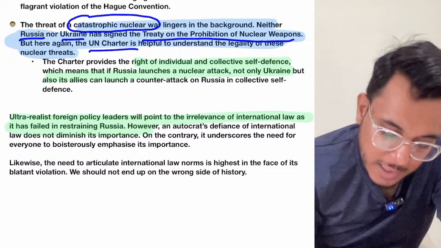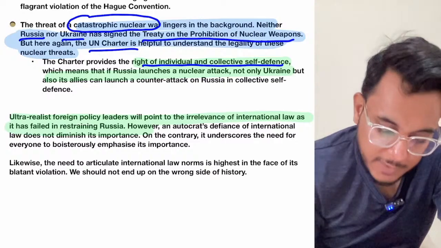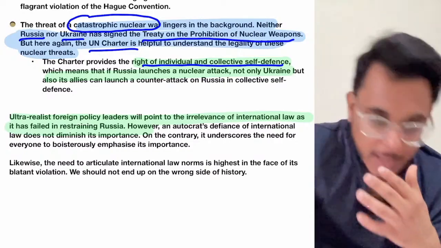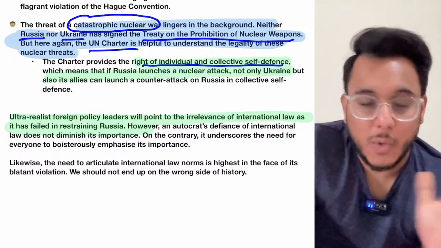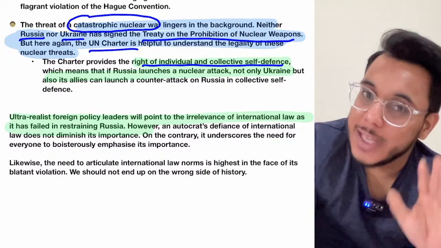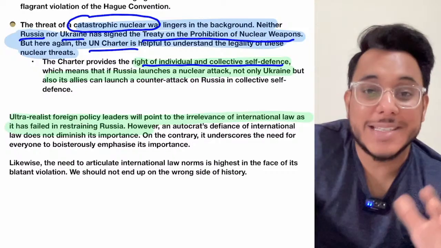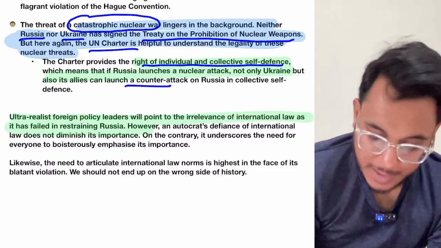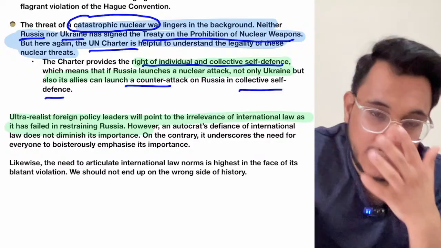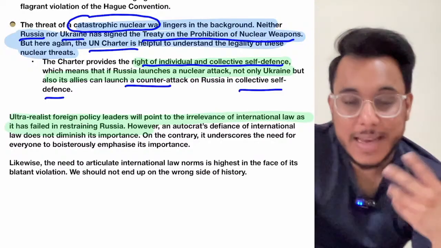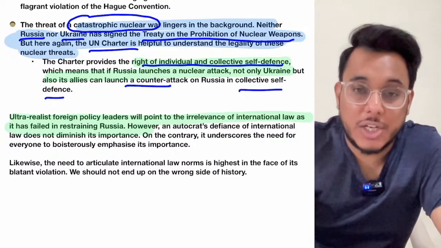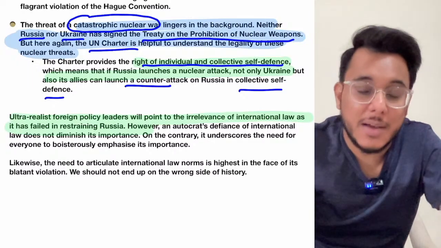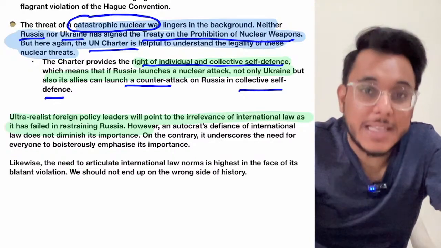So the UN Charter provides the right of individual and collective self-defense. Now, if a nuclear attack is carried out by Russia on Ukraine, then not only Ukraine, but the countries in the region can also go for a counterattack on Russia in self-defense. So the Western countries, the NATO members, can do a counterattack on Russia as a matter of their self-defense. And if this happens, guys, this will be a very deadly thing.